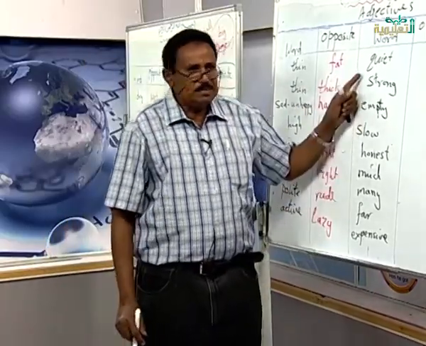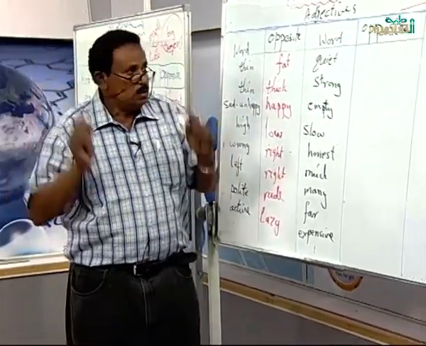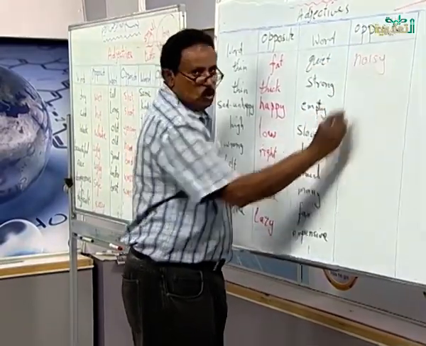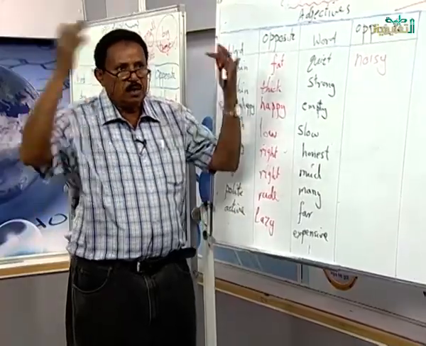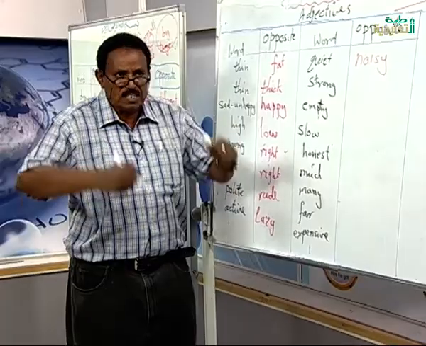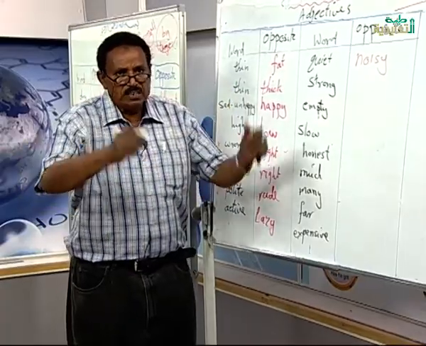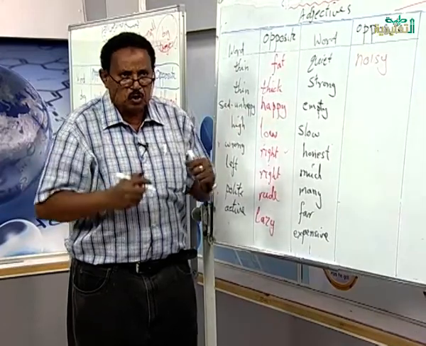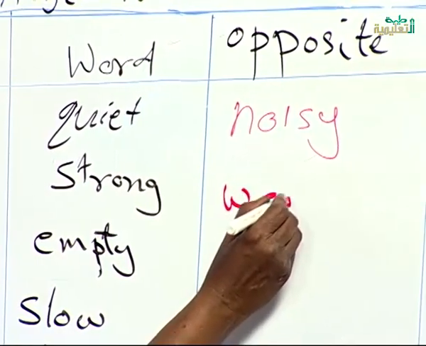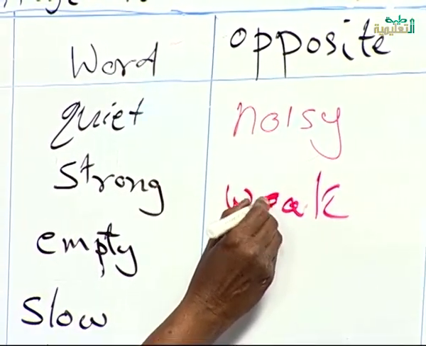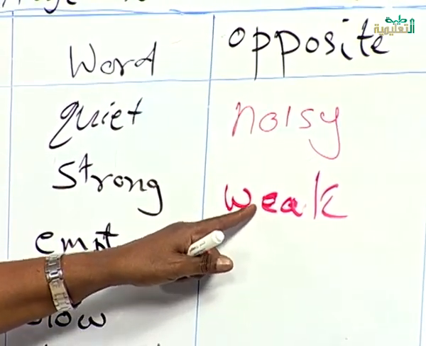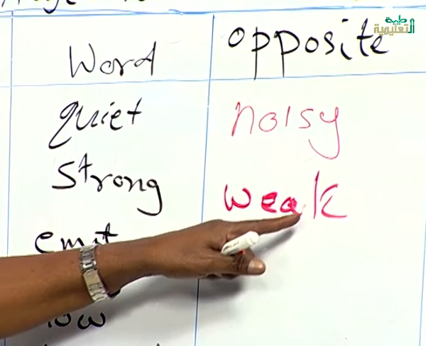Quiet. When something is quiet, it means there is no noise. Quiet, the opposite of noisy. Noisy means cry and scold and making trouble. Strong. You say this man is strong, he can do anything. But if he is ضعيف, weak. Weak, the opposite of strong. Weak, double E, means poor. But weak, W-E-A-K, means ضعيف.